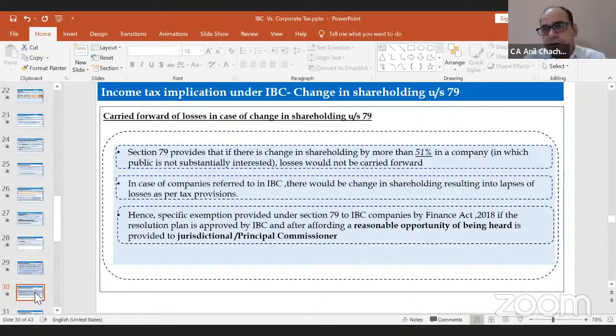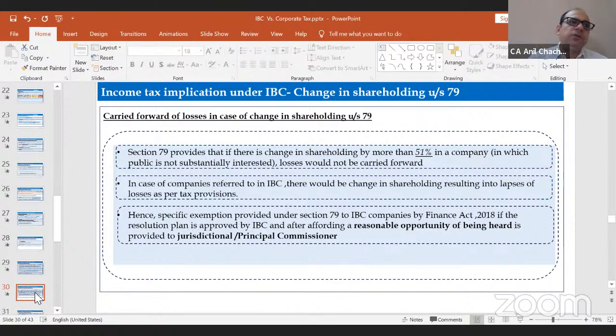So they have introduced the amendment in the Income Tax Act in section 79. They mentioned that we will allow the losses if there's a change in the shareholding of more than 51%, provided that a reasonable opportunity needs to be given to the jurisdictional or principal commissioner. But what is the meaning of reasonable opportunity? They have not defined it, right?